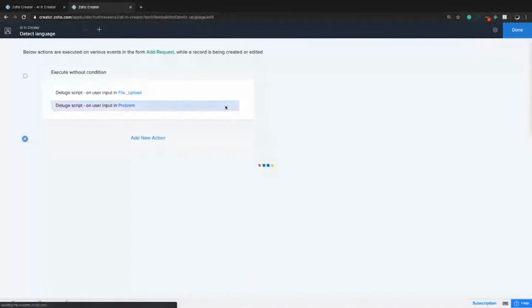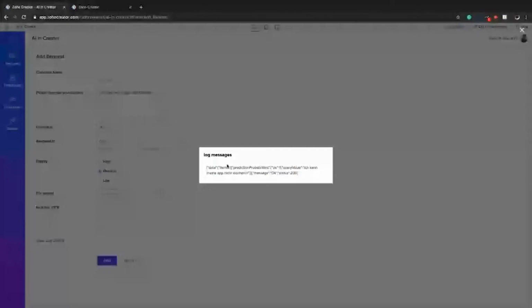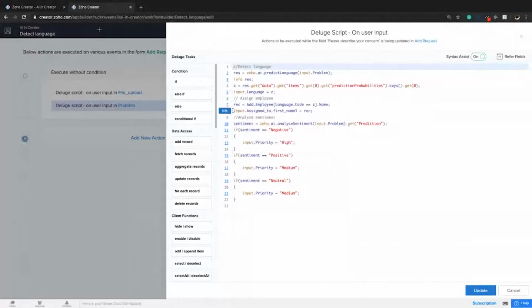User inputs the concern. These things get executed. So I'm predicting the language. Just pass the multi-line field from which you get the concern of the user, and then traverse to the response: get data, the items, the prediction probabilities, and the 0th element, which is the language code. And then I'm assigning it to the relevant employee who knows that language.